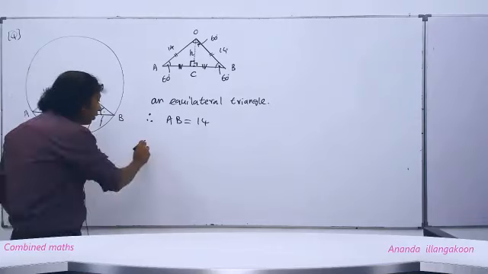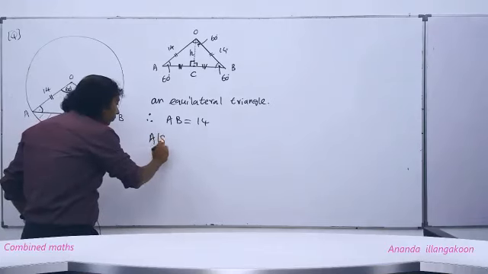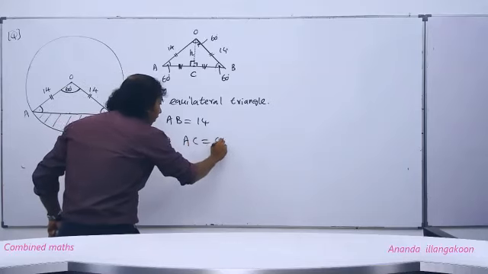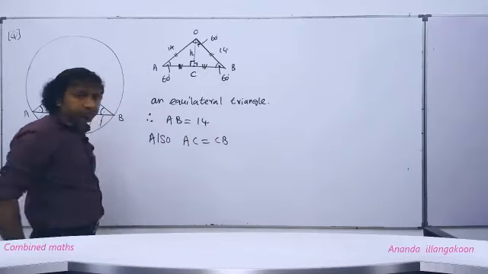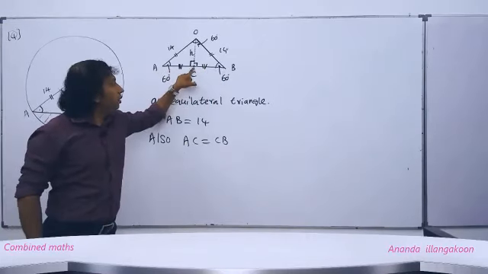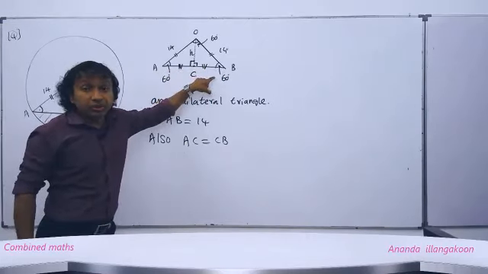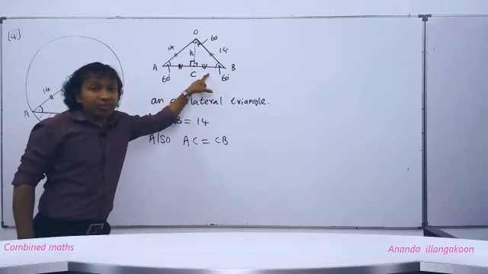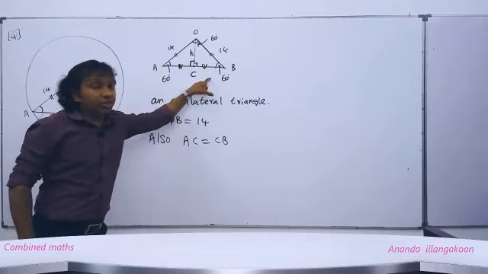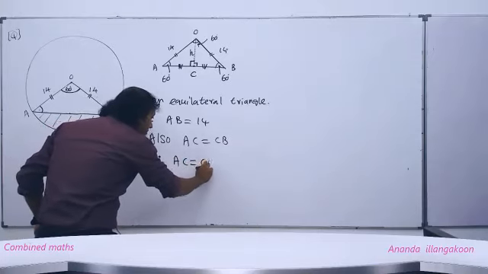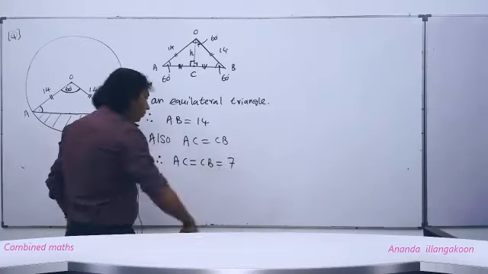And then you can write also, AC length and CB length being equal, right? This whole length is divided by the point C into two equal parts, but the whole length is 14. This and this being equal means each length should be 7 units. Therefore, you can write AC, CB length is 7 units.